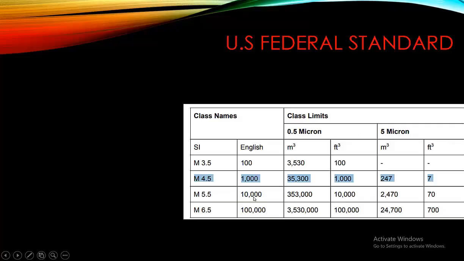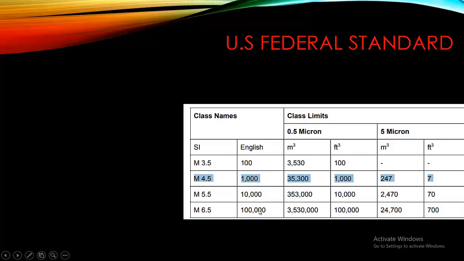Similarly, in class 10,000, 10,000 particles are allowed in 1 cubic feet, and 3,53,000 particles of 0.5 micron are allowed in 1 meter cube. For 5 micron, 2470 particles are allowed in 1 meter cube, and 70 particles whose size is 5 micron are allowed in 1 cubic foot.